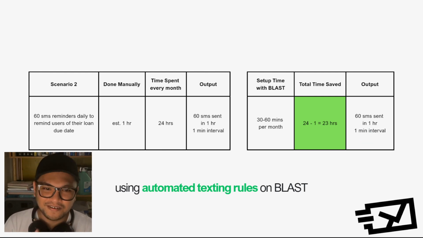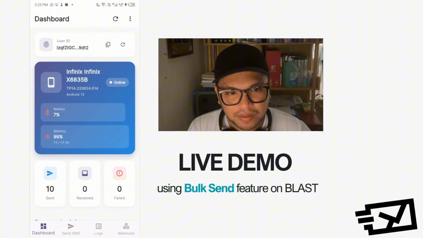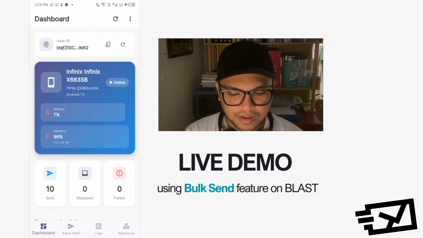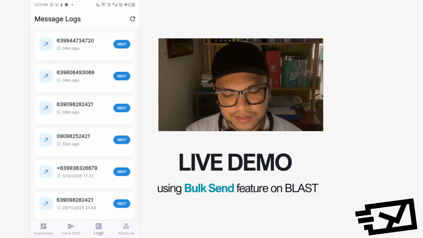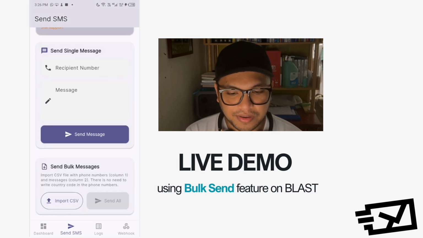So the big question here now is how does it work? Let me show you. So this is a live demo of using the bulk send feature on Blast. On the left side of the screen, if you're looking at it, this is what the dashboard looks like in the app. I'm using my phone right now to show you how the app works. There are 4 tabs here. We have the tab for the dashboard, the send SMS, the log files, and the webhook. Now the main concern here is this part, the send SMS part. This is where you can bulk send messages. Let's say, for example, you have 300 members that you need to send text reminders about their loan due date.